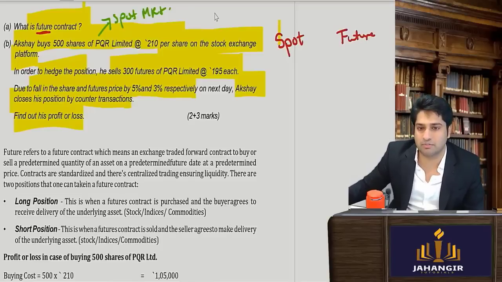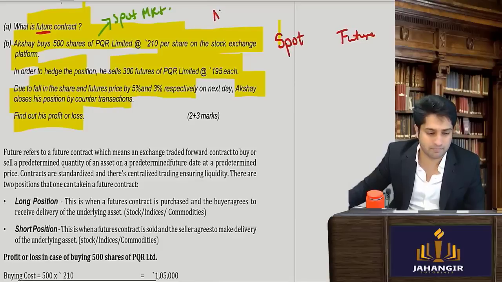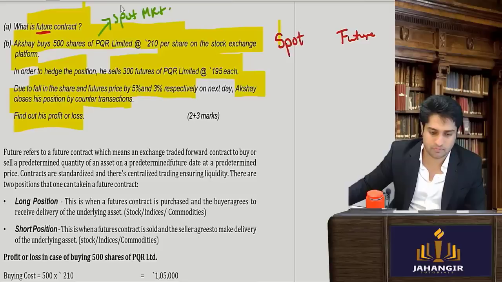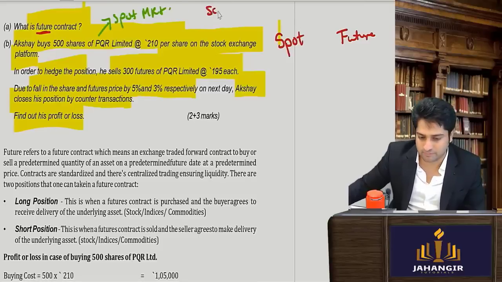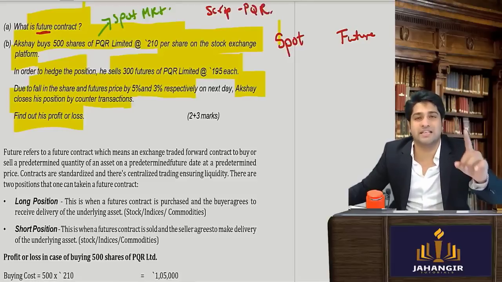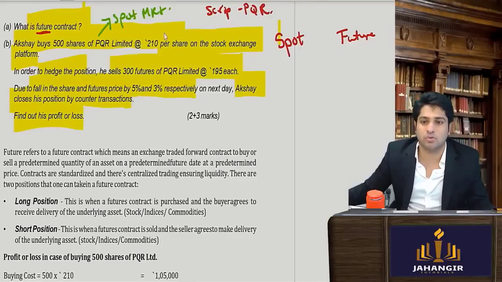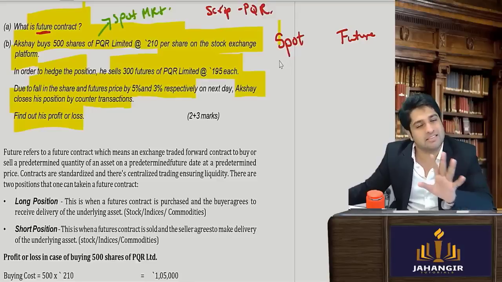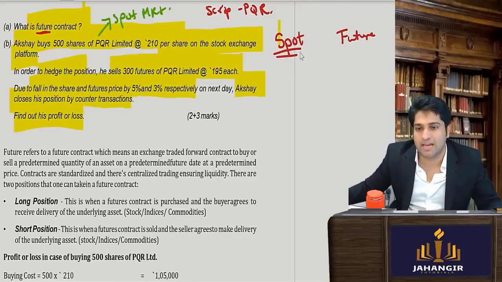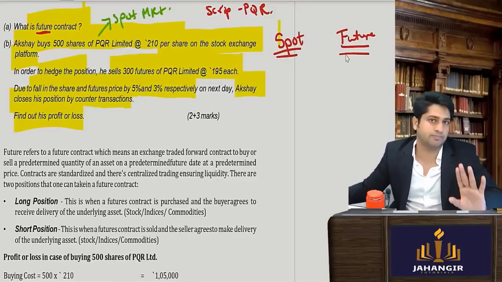And what is the name of the security that he has done it in? Script का नाम क्या है? PQR Limited. This is a very good strategy that he has done. Even I do. Okay, and it is a very, very simple transaction. I'll explain in very simple terms to you.